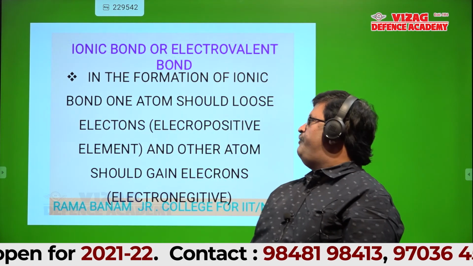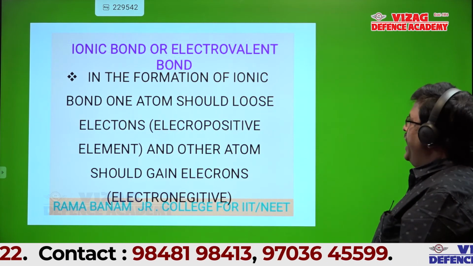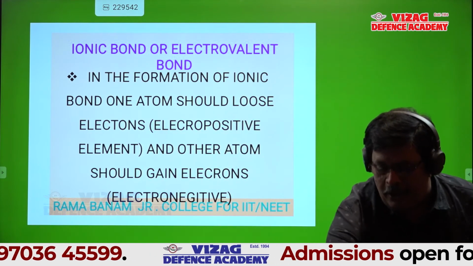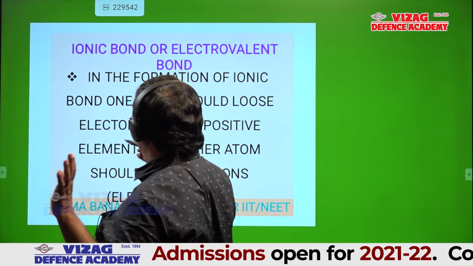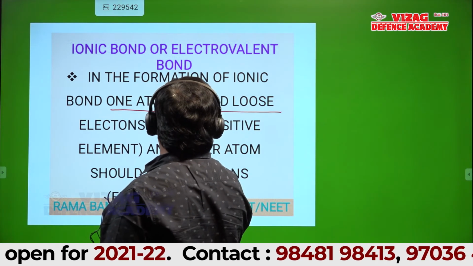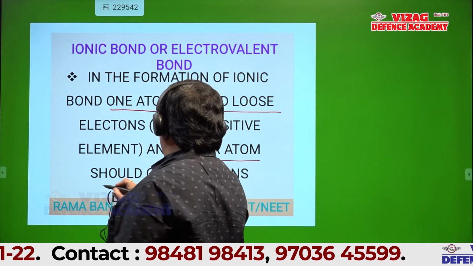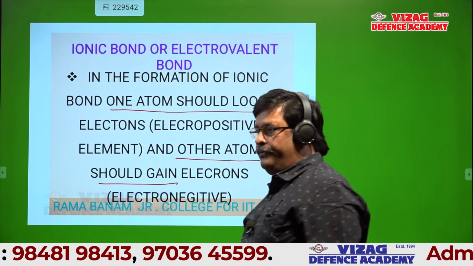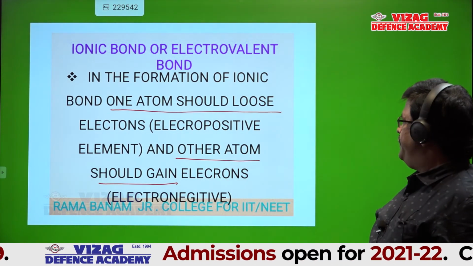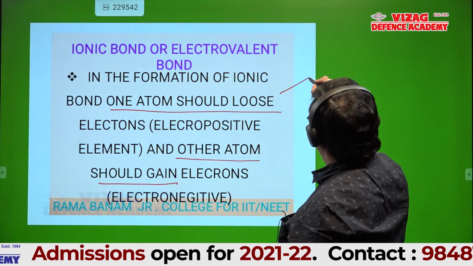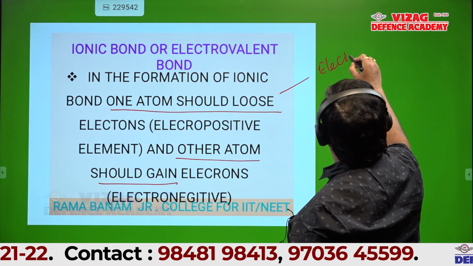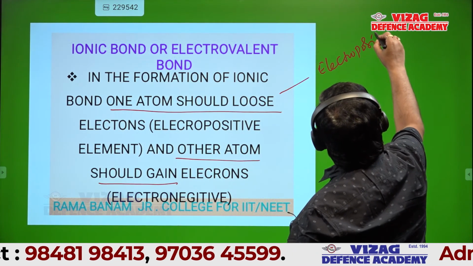So in this ionic bond formation, one atom should lose electron. See this slide, students, don't write. Whenever it is required, I will dictate. One atom should lose electron and the other atom should gain electron. What type of atoms lose electrons? Losing electron is nothing but electropositive nature.